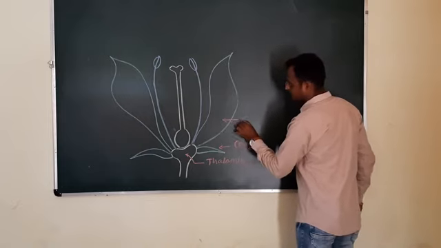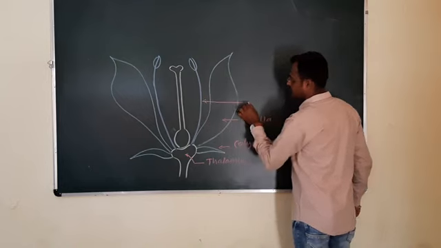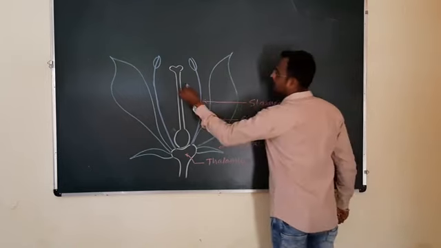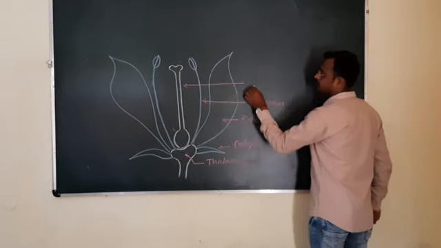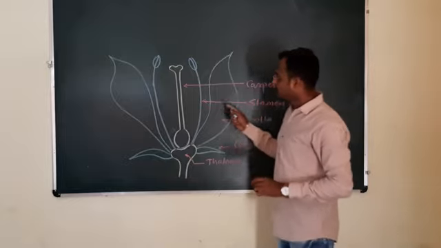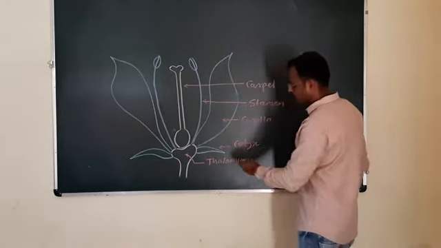Next to this, corolla. Here it is stamen, and here it is carpel. Now the stamen and carpel have many different parts. Let us study one by one.